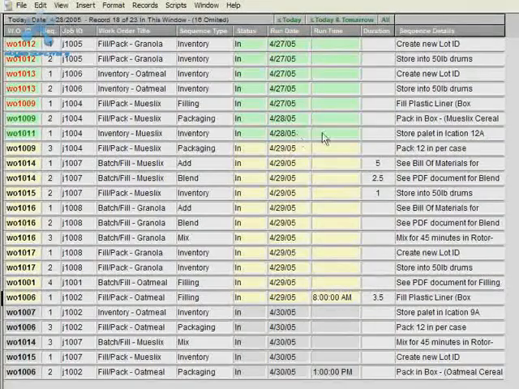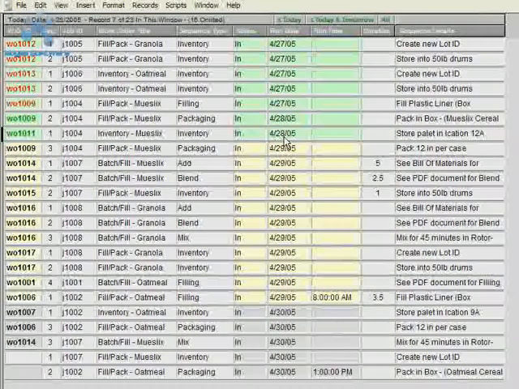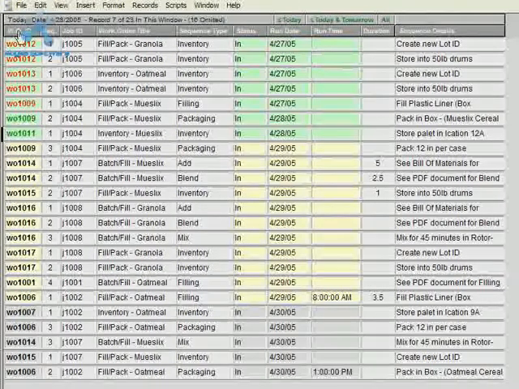Any records for 4/28, the field is green and the work order text is green, and the background color for the work order ID is green also. But any records that are before today's date, the work order ID is in red to give you a warning that these are past due.